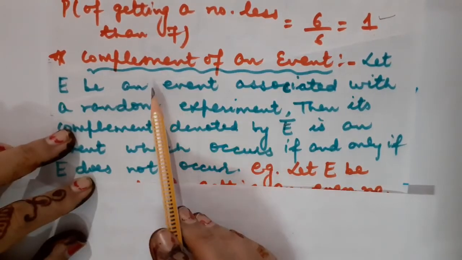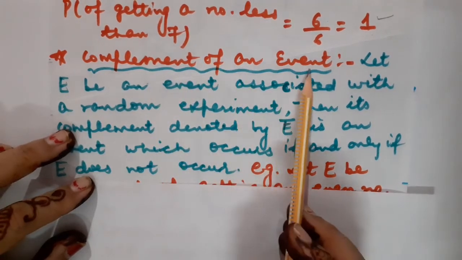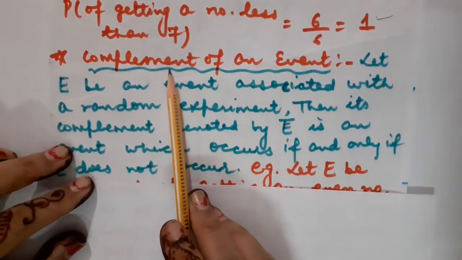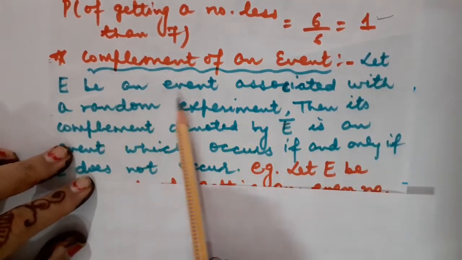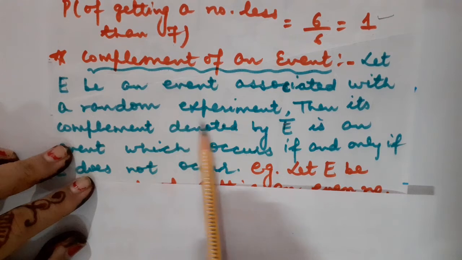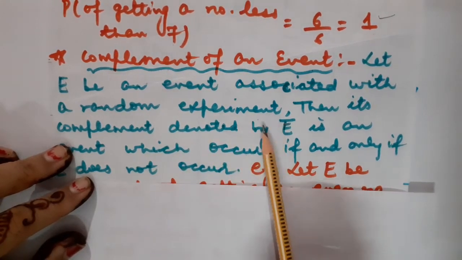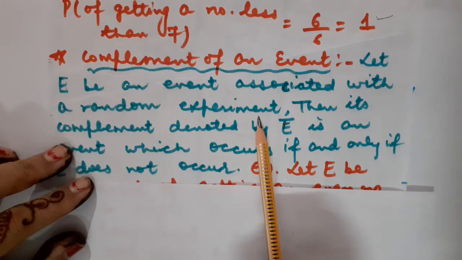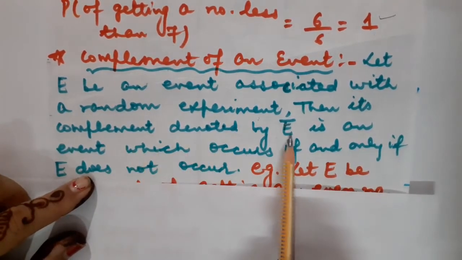Okay children, our next point is how to calculate the complement of an event. What do you mean by complement? Let us understand it. Let E be an event associated with a random experiment. A random experiment is that experiment in which the outcomes are unpredictable. Then its complement is denoted by E bar.